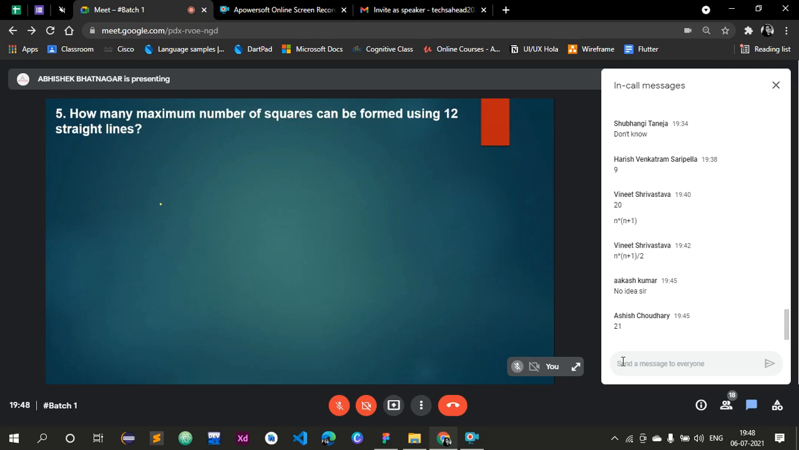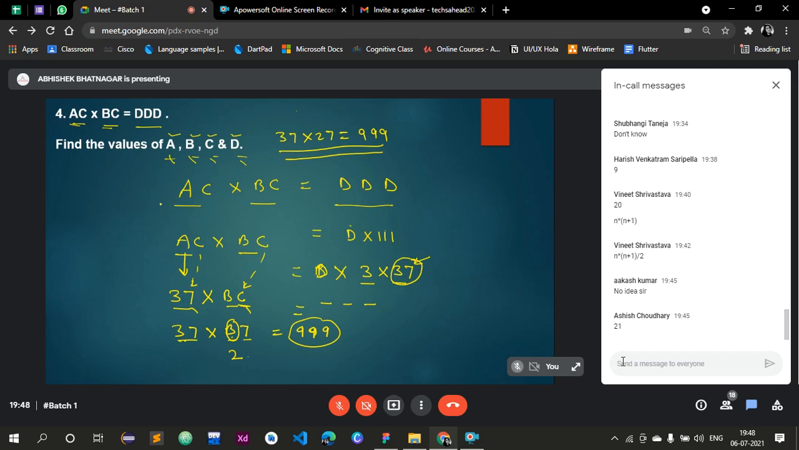Next question: evaluate the value of A, B, and C. No, we cannot fix the value for A and B. A could be 3 or 2, and B could be 2 or 3. One concept you need to remember here, I'm repeating this again: D into triple one, that is triple D. Now triple one is what? 3 into 37. So definitely one number should be 37 out of AC and BC.